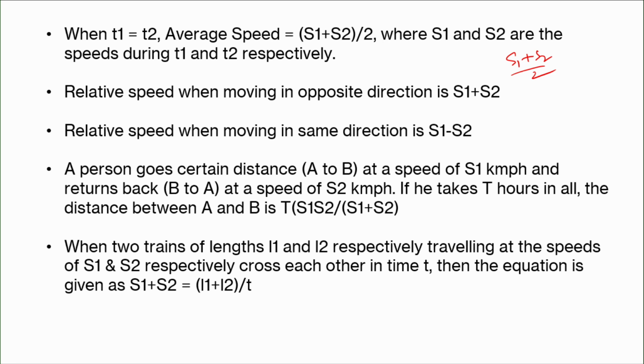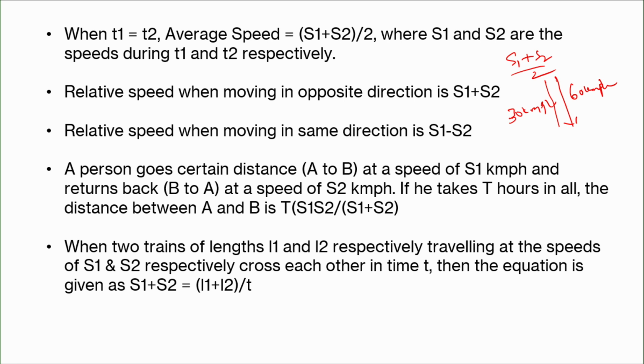Okay. The relative speed when moving in opposite directions is s1 plus s2. For example, one train is moving at 30 kilometers per hour in the north direction, and another train is moving at 60 kilometers per hour in the south direction, which are completely opposite directions.